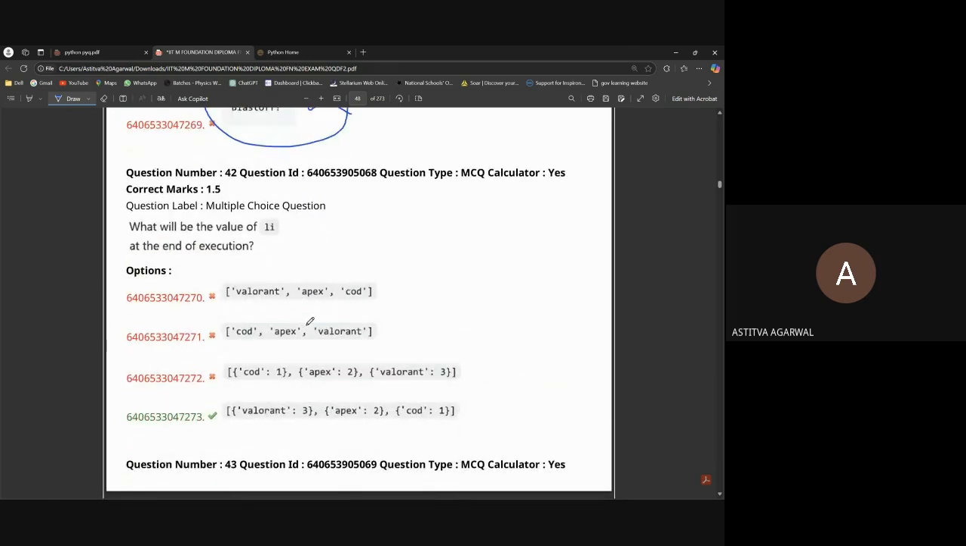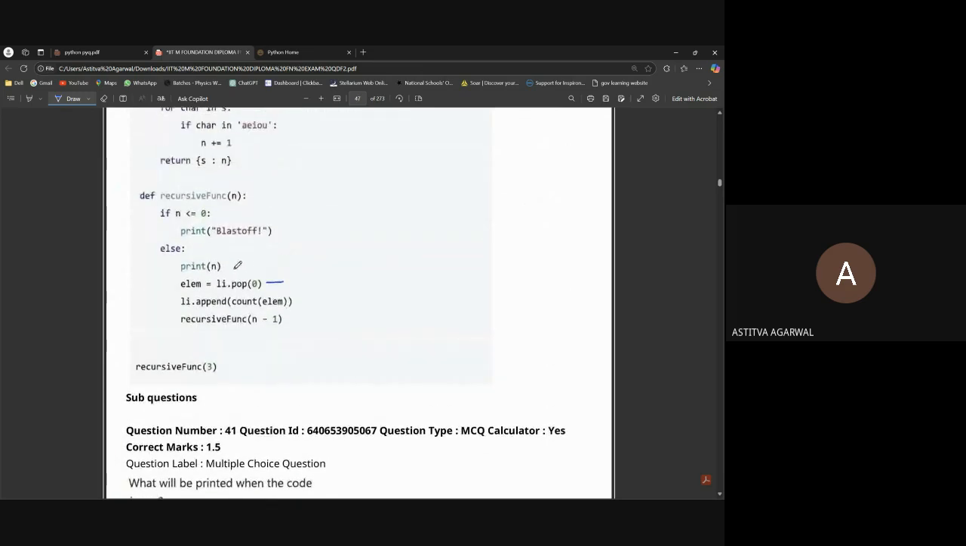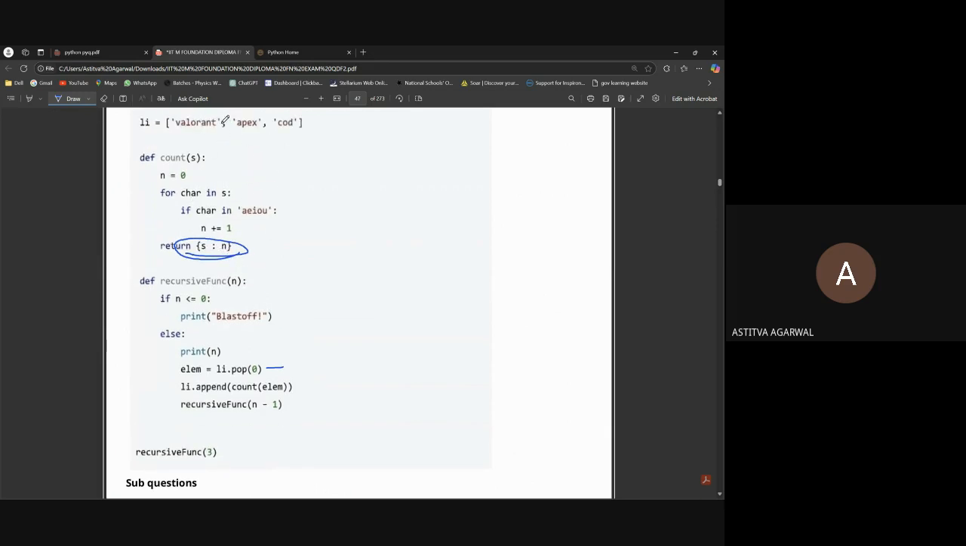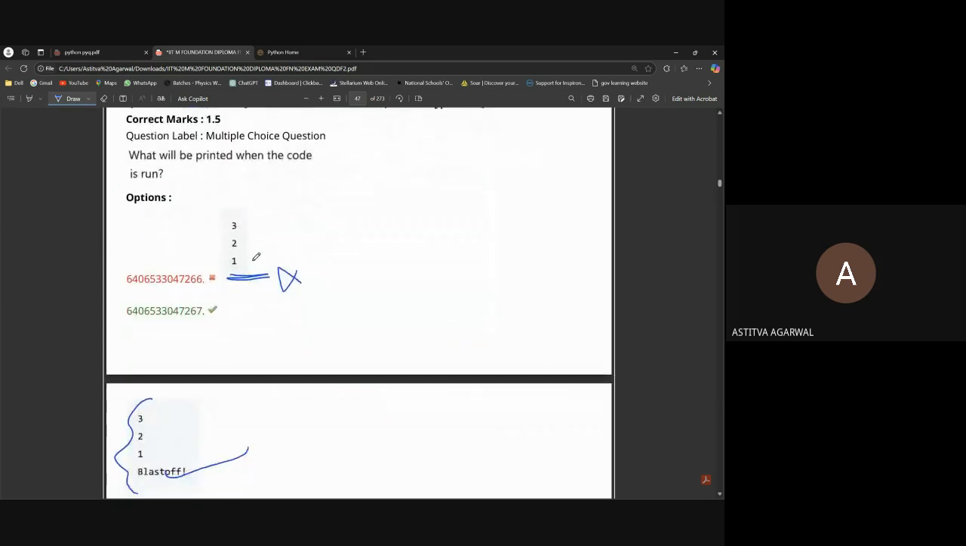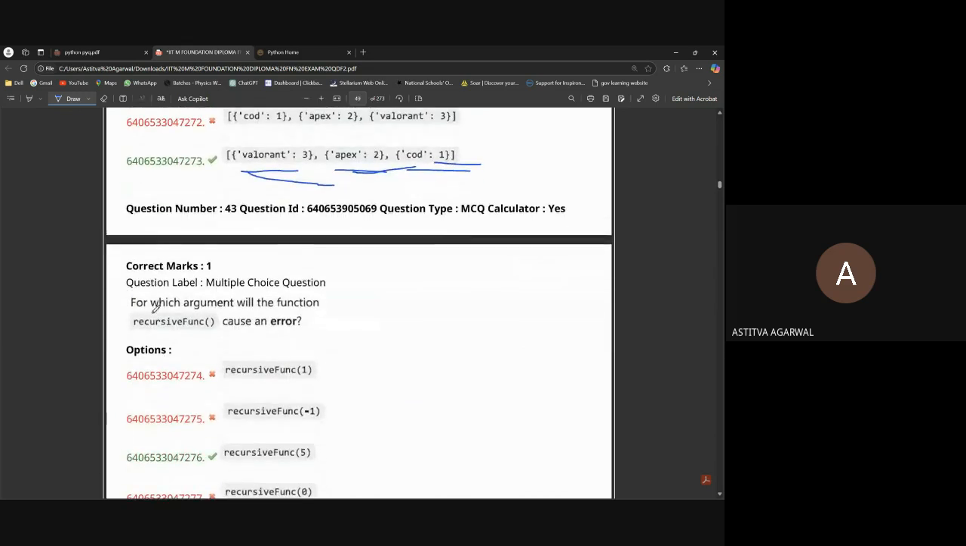What will be the value of li at the end of execution? So this will be the value of Valorant, Apex, and COD, because here we are returning a dictionary. I just saw after this option only, you're returning a dictionary. So Valorant 3, Apex 2, COD 1.